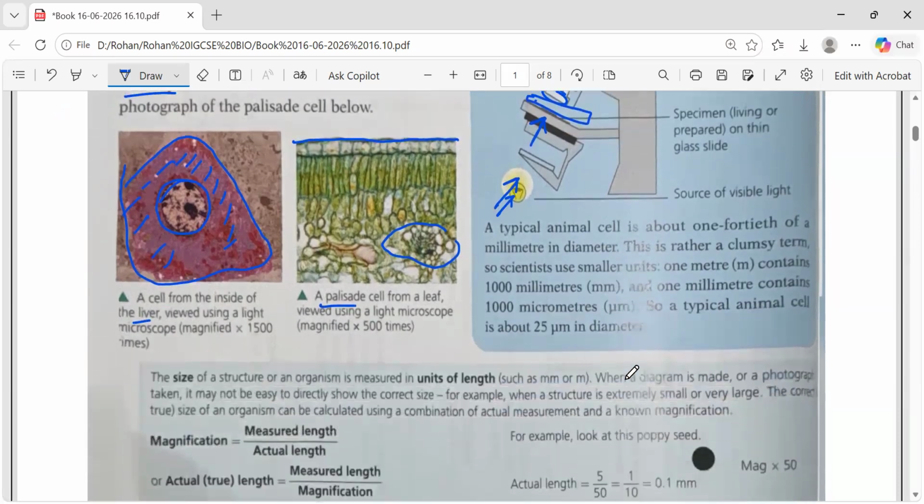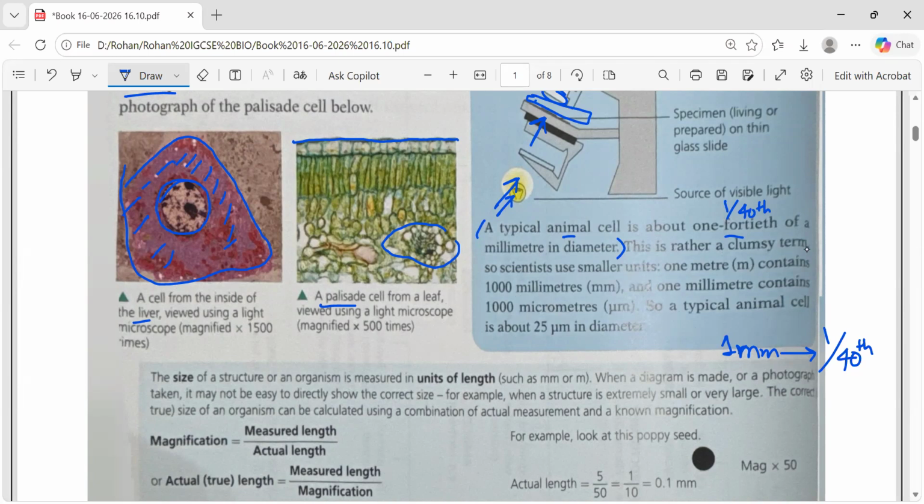Now they have mentioned a typical animal cell is about 1/40th of a millimeter in diameter. Like for example, if you take 1 millimeter, and in that 1 millimeter you take 1 millimeter divided by 40, then you will get one cell. You can imagine how small the cell is.